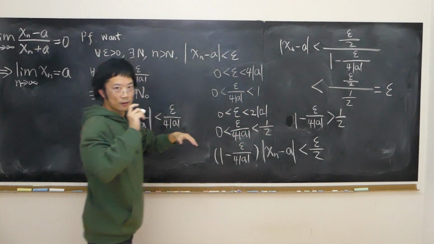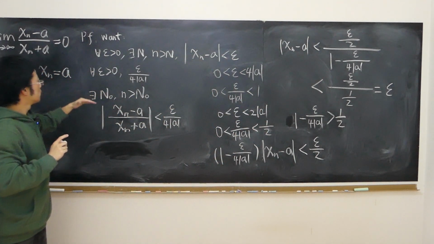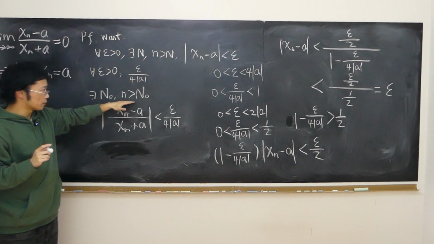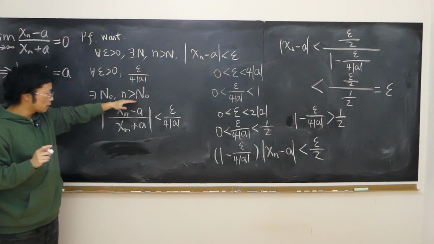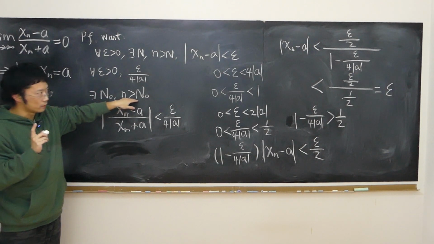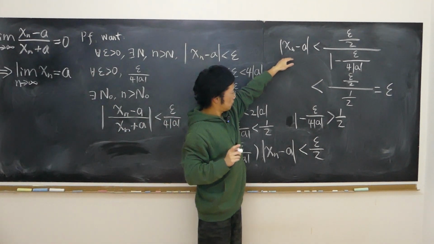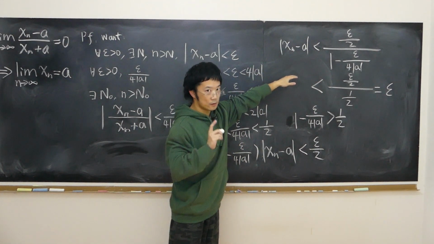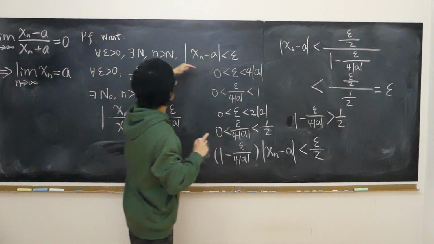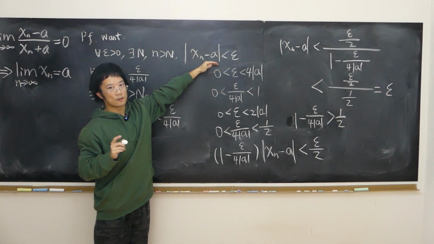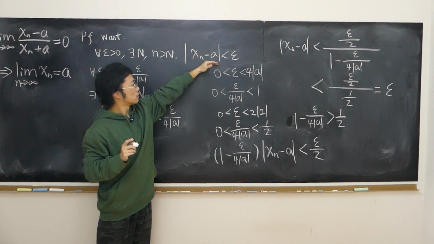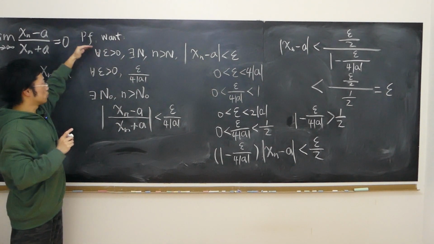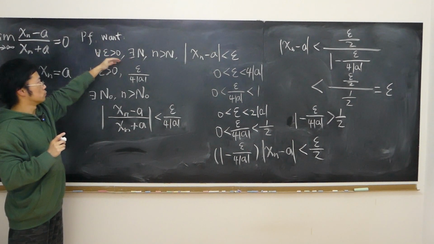Of course, when small n is larger than capital N naught, this is my restriction. As long as small n is large enough, then this inequality is always true. So this inequality is in fact this part of the statement. According to the definition, this is what we want to prove.